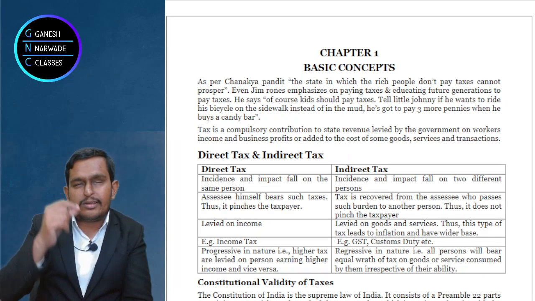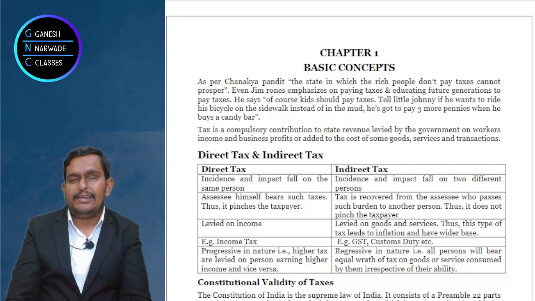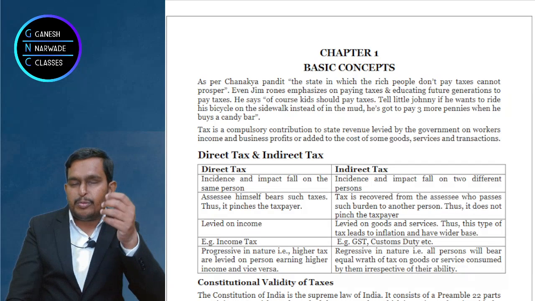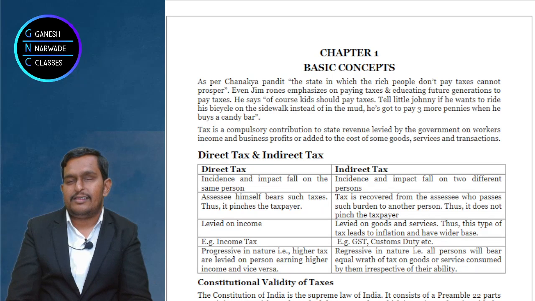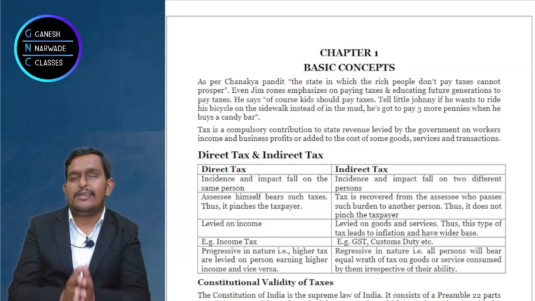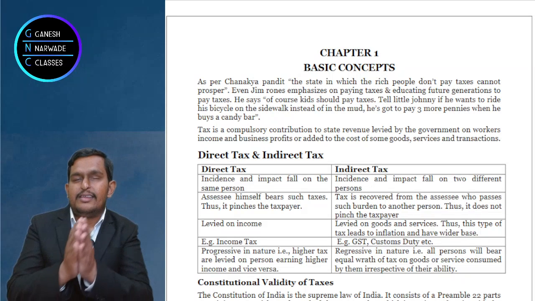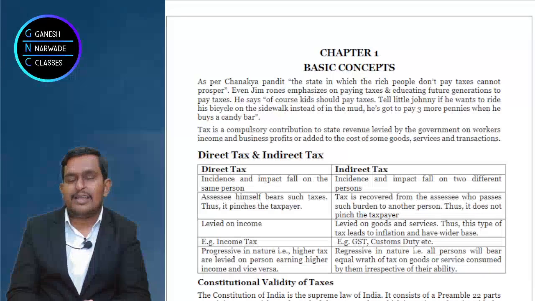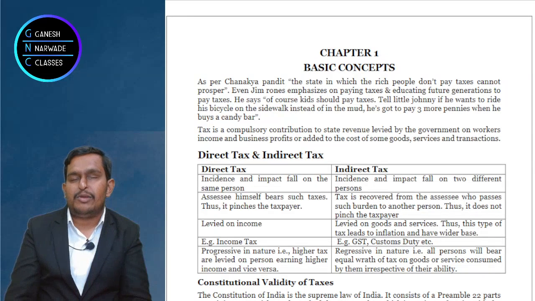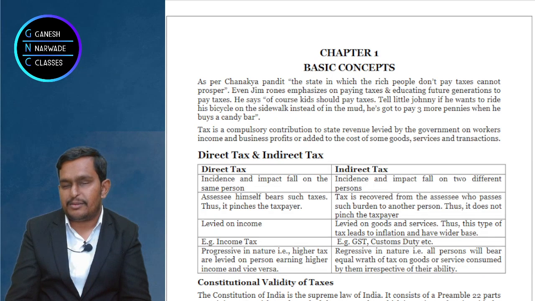When you import goods into India, right, from a foreign country, you buy some goods from outside India and bring them to India, then we can say that on that import, duty, that means customs duty, will be levied. So customs duty is simply a tax on import and export of goods. Now why do we call it indirect tax? Because here also it is added to the price of the product.